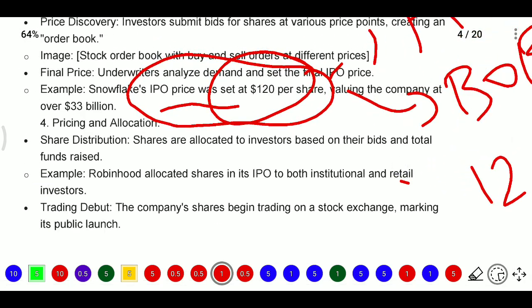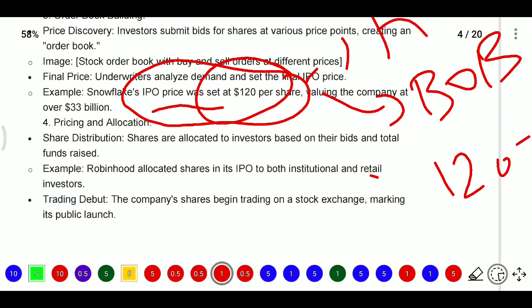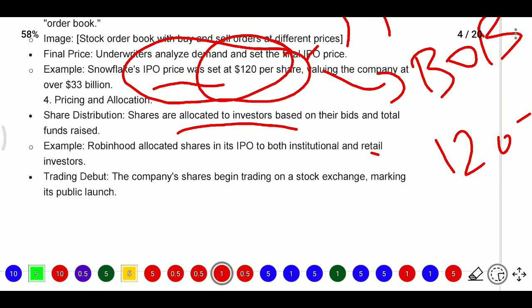After that, pricing and allocation. Shares are distributed to investors based on their bids and the total funds raised. For example, Robinhood allocated shares in its IPO to both institutional and retail investors.